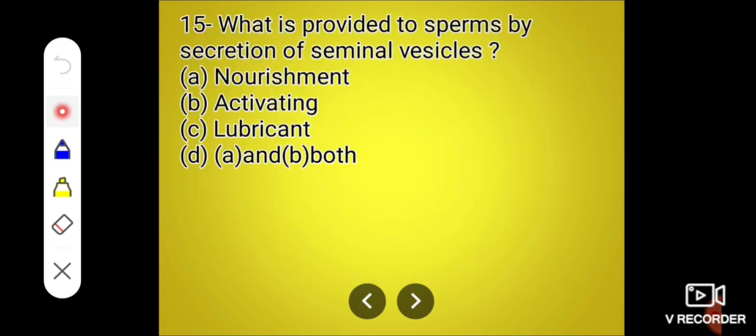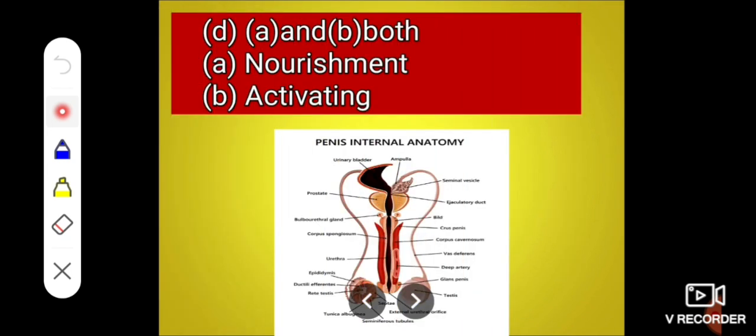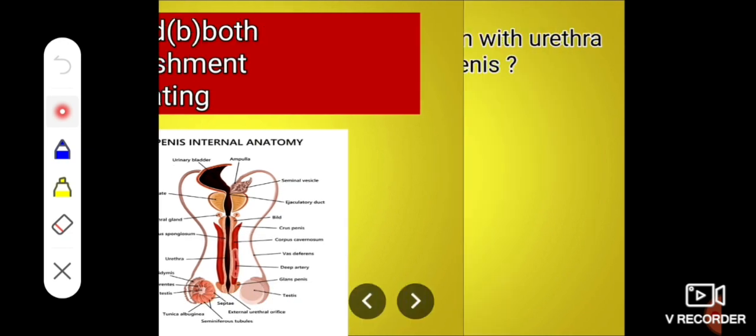Next, what is provided to sperm by the secretion of the seminal vesicle? A, nourishment, B, activating, C, lubricant, D, A and B both. And the answer is nourishment as well as activating. The secretion of the seminal fluid activates sperm and nourishes sperm.